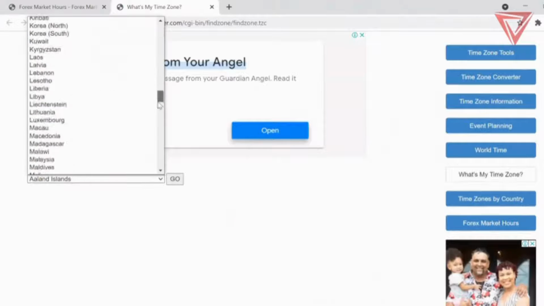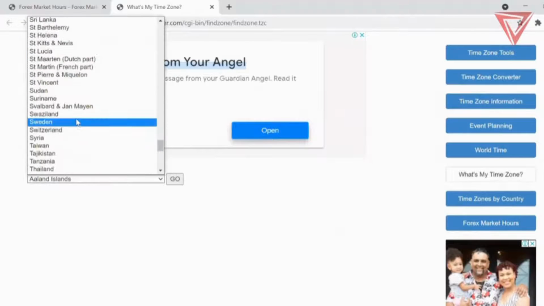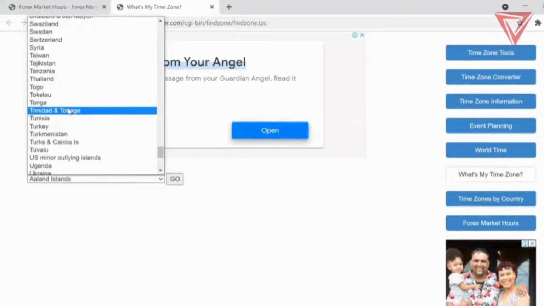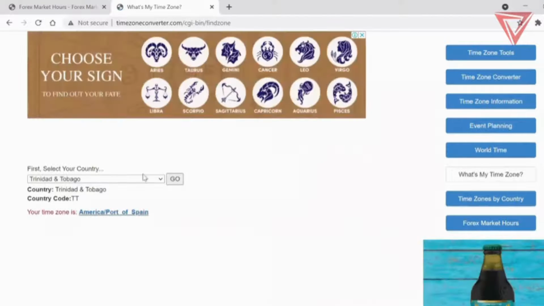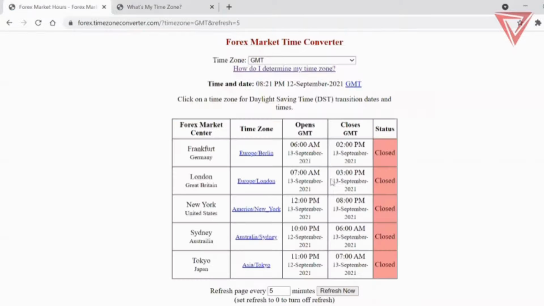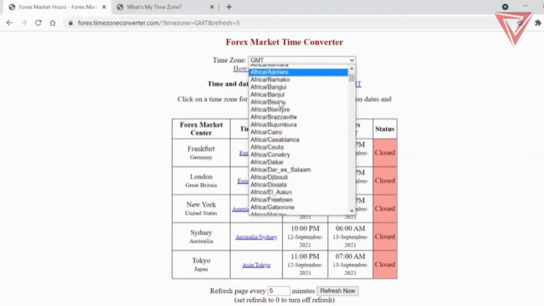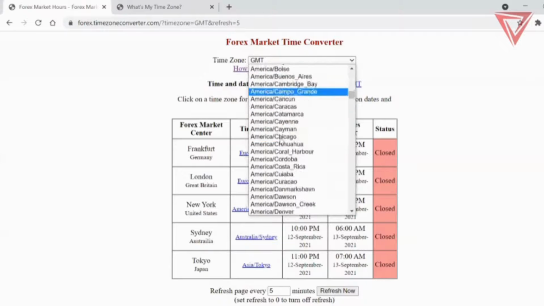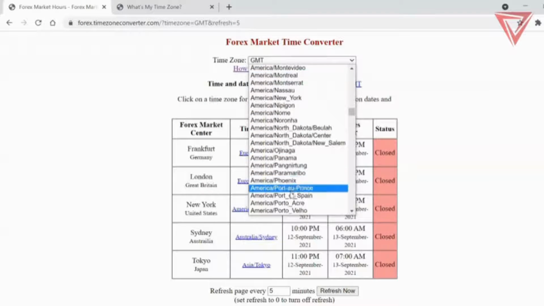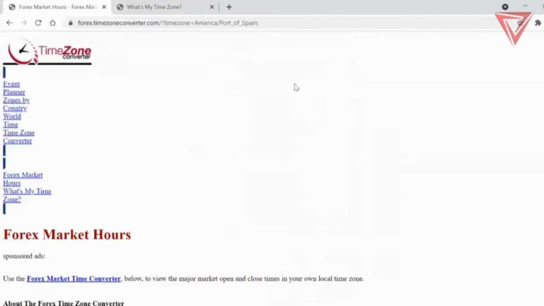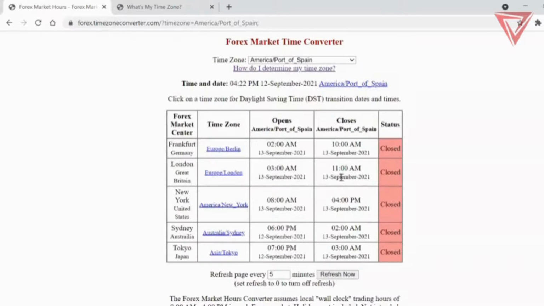As I would have said, I am in Trinidad and Tobago in the Caribbean. I select Trinidad and Tobago and I hit go. Now it tells me my time zone is America, Port of Spain. So I come back here and look for America, Port of Spain. That's the capital of Trinidad and Tobago. Boom, look at that. Now it's aligned.